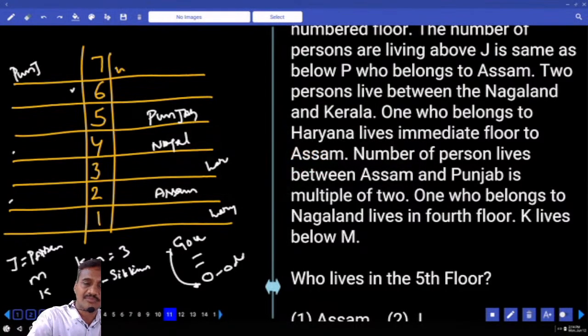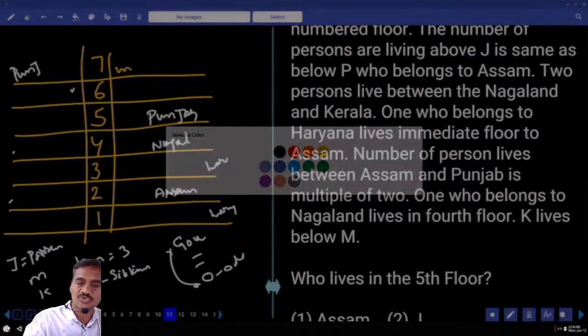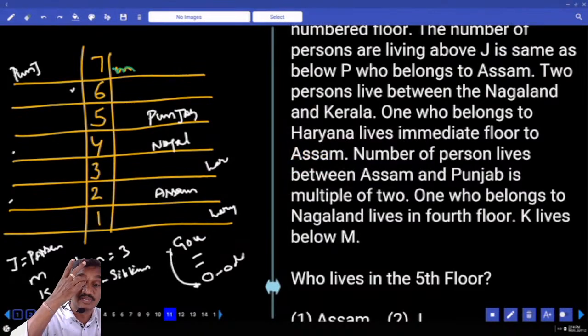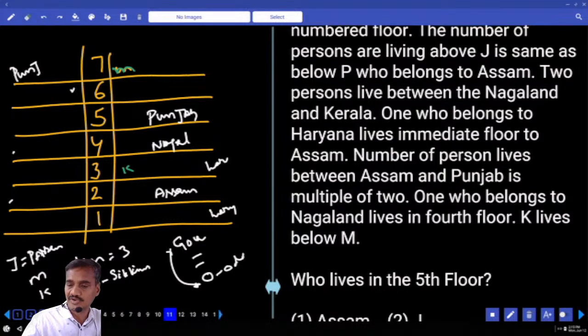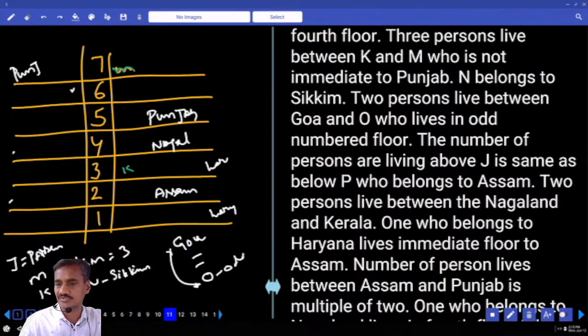Then can we have M at this place? It is a possibility. There are 3 persons between M and K, so K must be here. Then N is from Sikkim. And the one who belongs to Nagaland lives on the 4th floor, and K lives below M. Any other information we have?